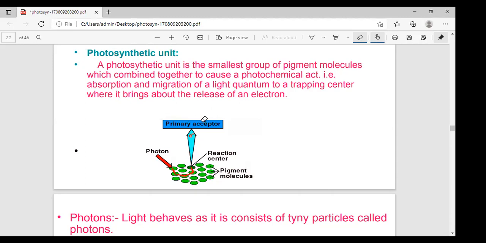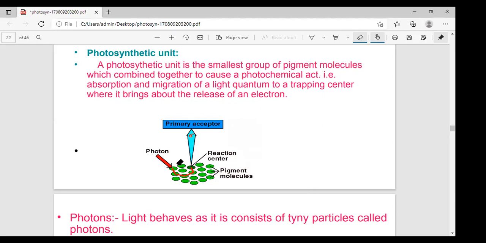Here the primary acceptor or donor is oxidized by the electrons, and the primary acceptor is reduced by the electrons. For both PS1 and PS2, this unit is the main important.